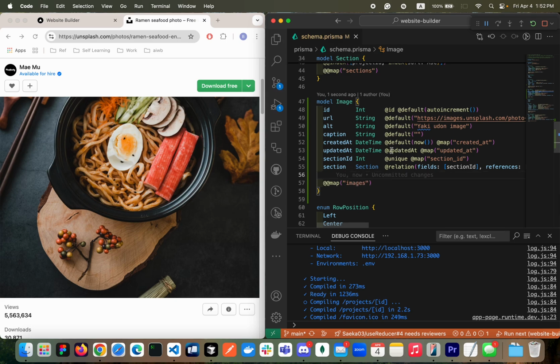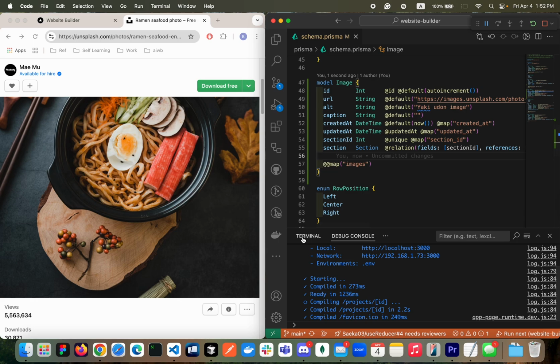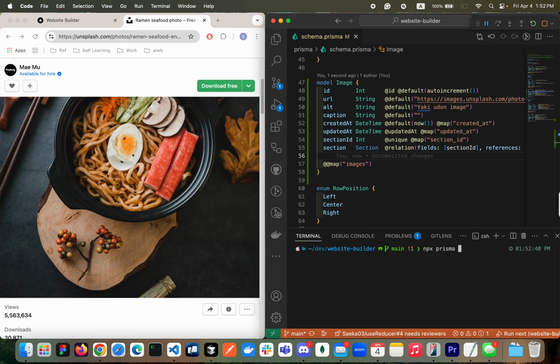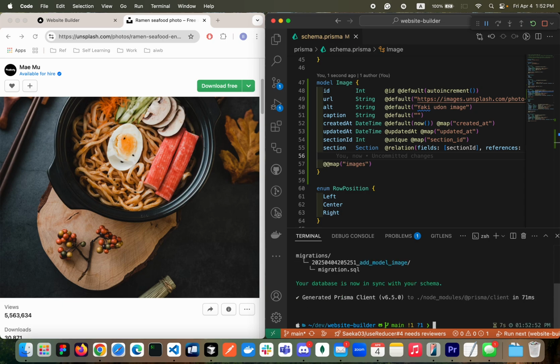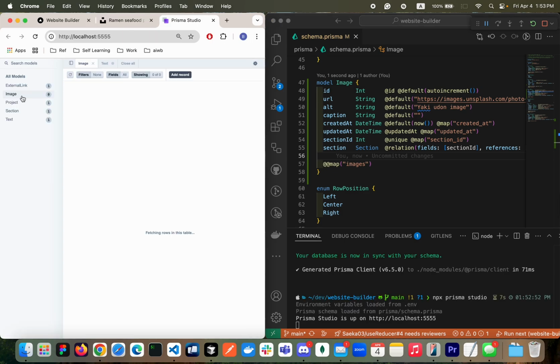Looking okay to me. To reflect this, let's migrate, okay? Here, prisma migrate dev, model image. Looking good. Then let's quickly test it. npx prisma studio. Here we have the image table.